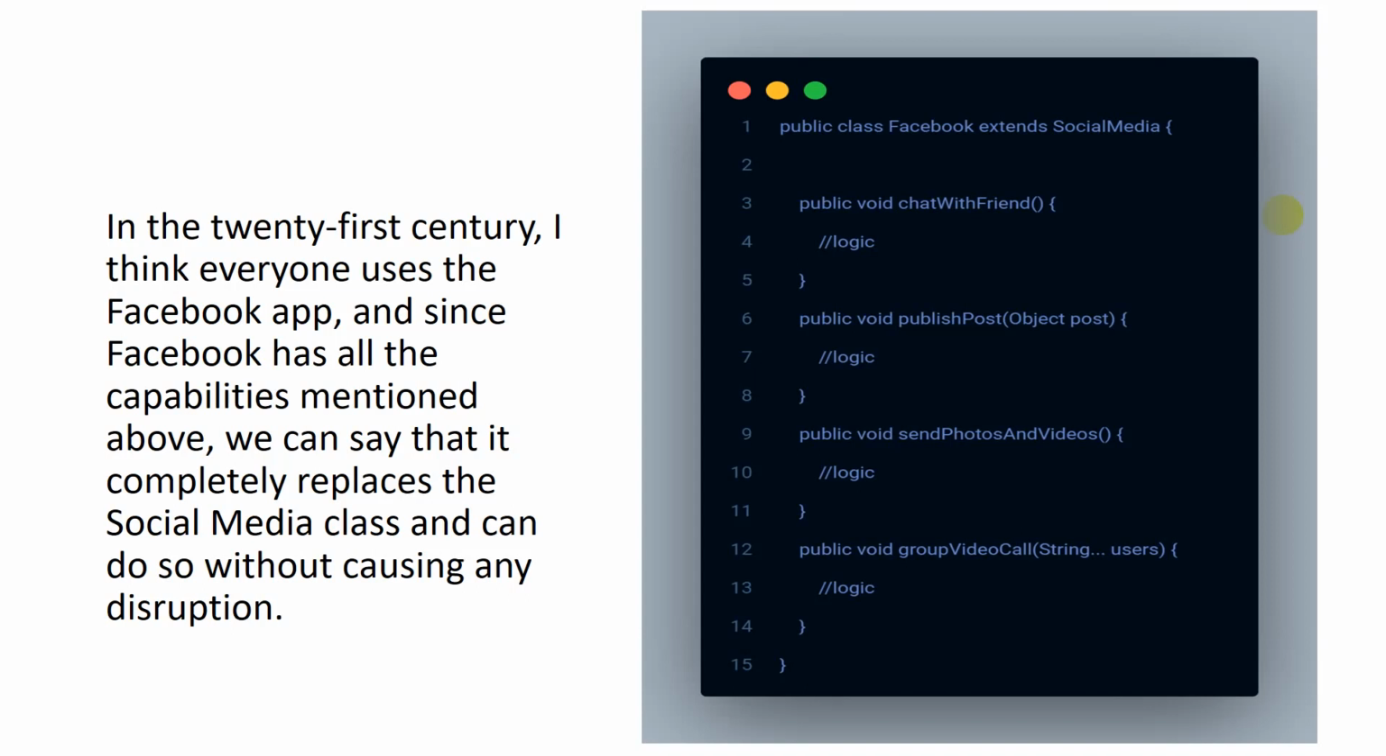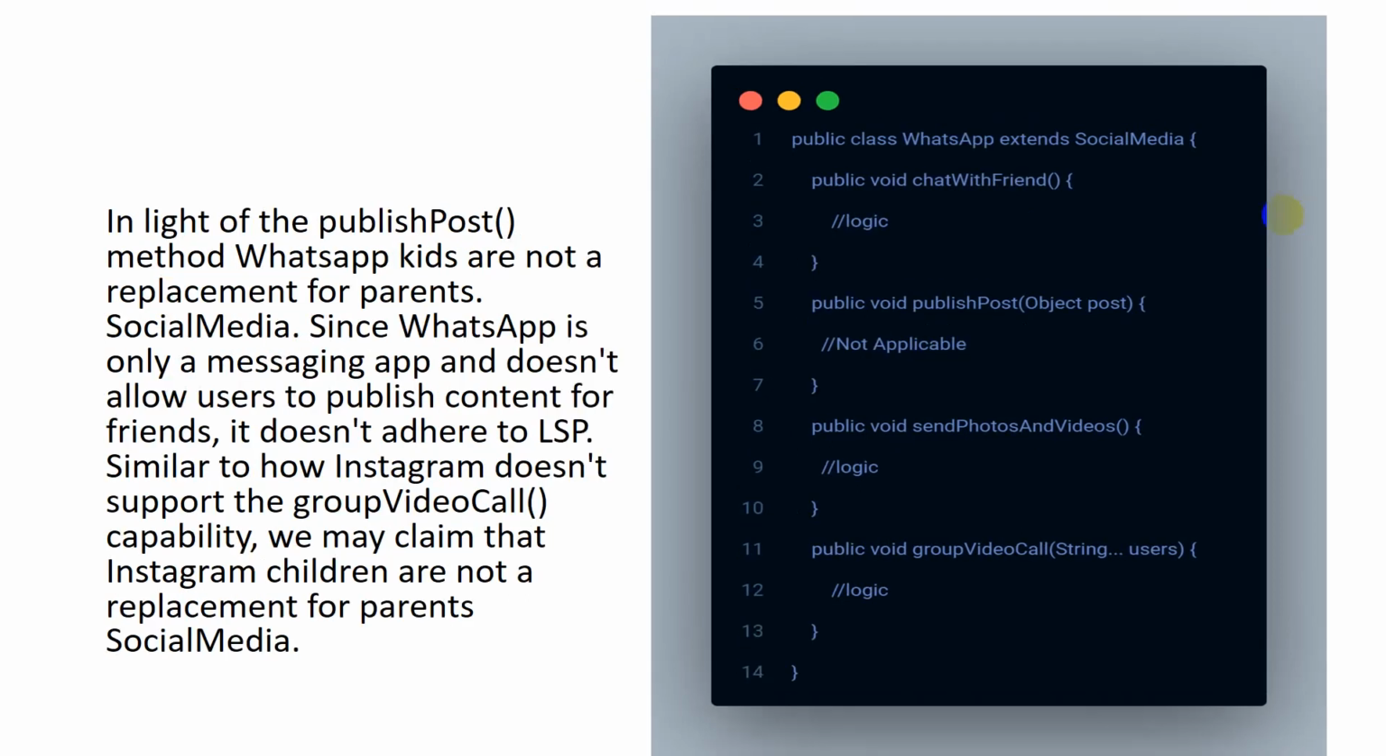Now let's talk about the WhatsApp class also. Here we can see the figure of the WhatsApp extension. In the absence of a publish post method, WhatsApp cannot be a replacement for the parent SocialMedia. Since WhatsApp is only a messaging app and does not allow users to publish content for friends, it doesn't adhere to LSP. Similarly, since Instagram does not support the group video call capability, we may claim that Instagram and WhatsApp children are not replacements for the parent SocialMedia.